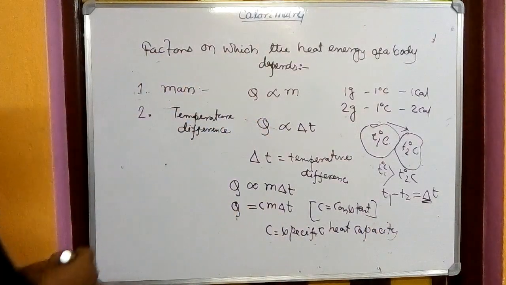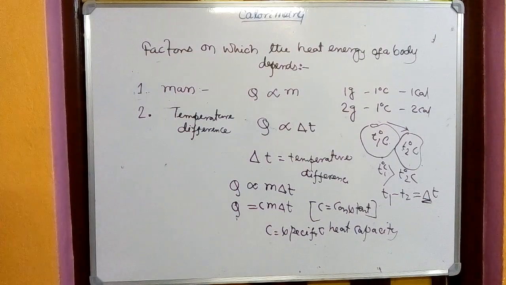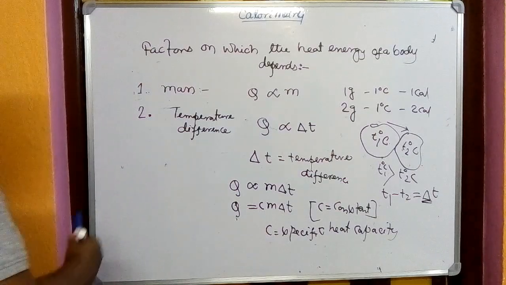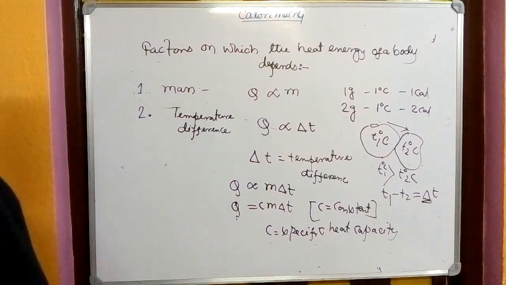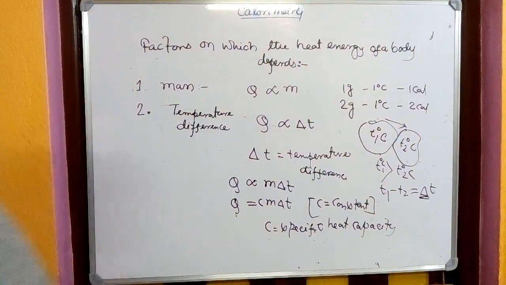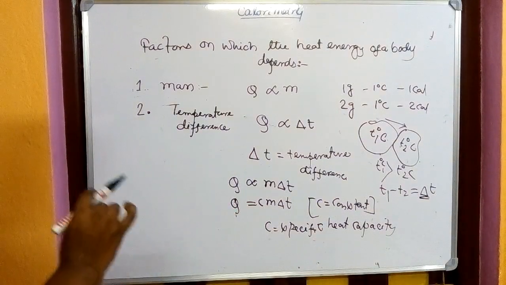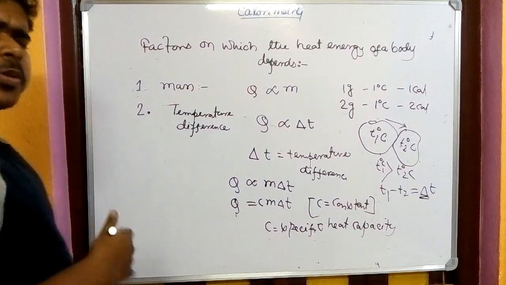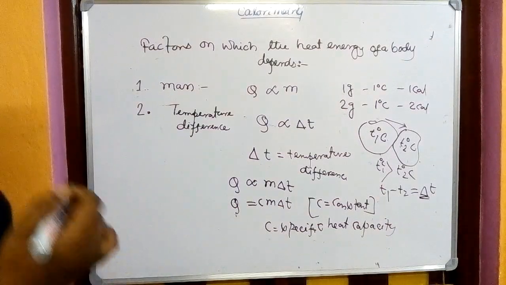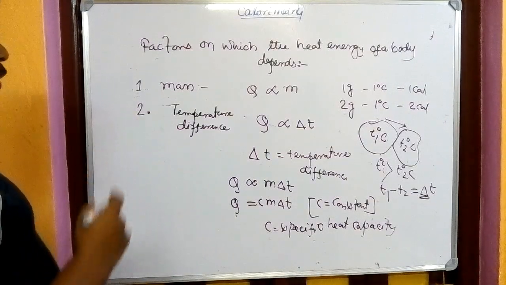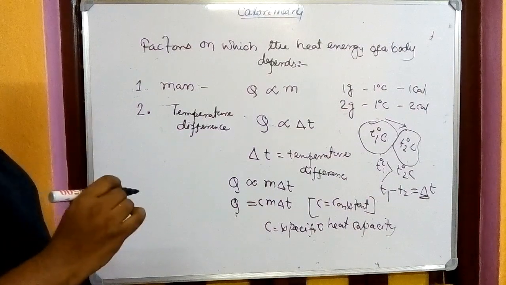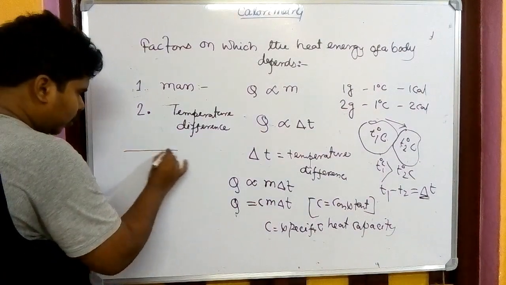We'll learn about specific heat capacity a little later, but here I just want to make you a little clear. We have told the heat energy absorbed by a body depends on its mass and temperature difference. Now, specific heat capacity is a constant quantity for a body, as I have told earlier. Now we have to see the physical significance of specific heat capacity. What is the need of it in this heat absorption? Assume you have taken two rods. Okay, two rods you have taken.